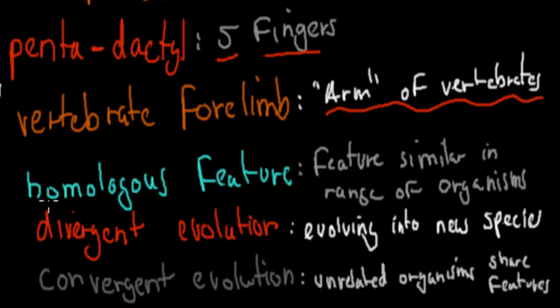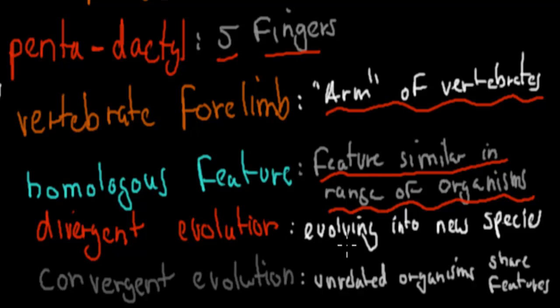And what that's called is a homologous feature. So a homologous feature is a feature which is similar in a range of organisms, so in quite a few organisms. So that's what we said. We said that all the vertebrates have that same forearm structure, which means they have a homologous feature in terms of their forearm, their forelimb.